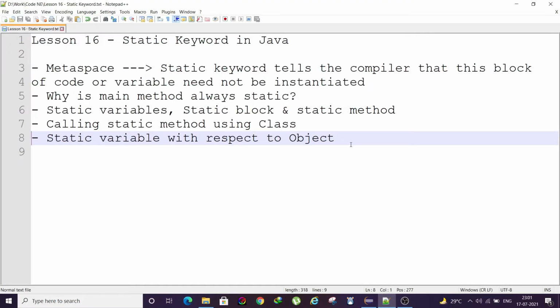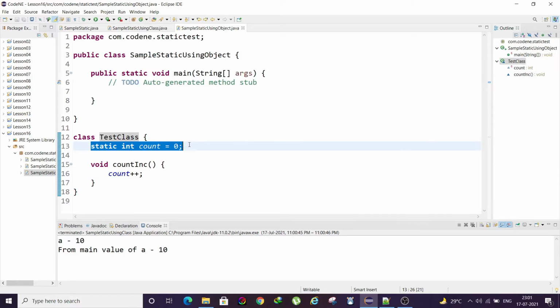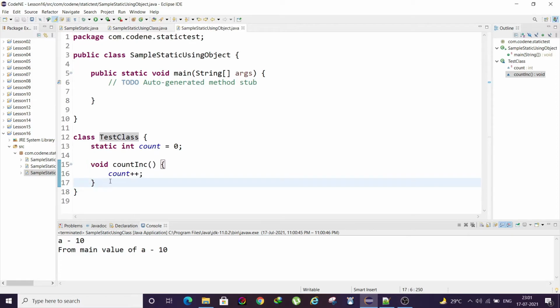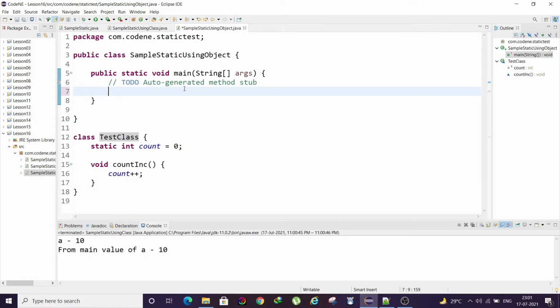All right, so hope you understood how you can use the class itself to call a static method, and lastly we'll see how an object behaves with a static variable. To understand that, I already have a sample main class, then I have a TestClass, a class name. Inside that I have a variable namely count, and it is static. Then we have a method, it's not static like the earlier example, it's a normal method. So obviously to call this method I need to instantiate an object.